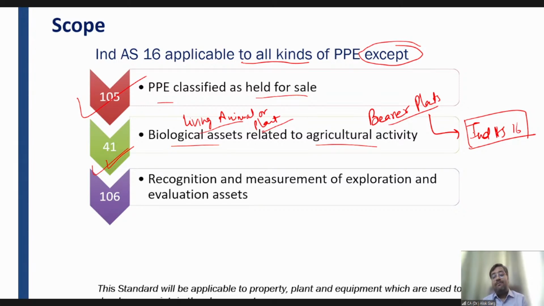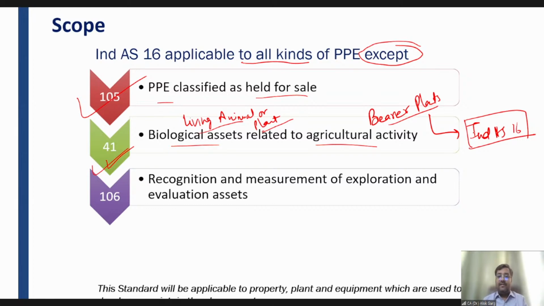But the calf which has grown bigger, which has become elder, and that calf, which becomes a cow now, is used for commercial purposes, I mean to say used for transportation purposes, in that case that calf has to be accounted for under Ind AS 16. Okay, but if there is no use of that calf because that calf is very small, in that case it will be your Ind AS 41. It will be covered under Ind AS 41 only, right? I hope, Dhara, you are clear on this.